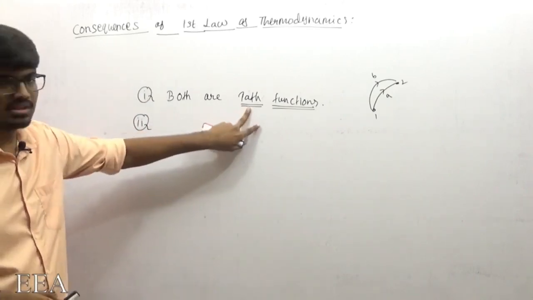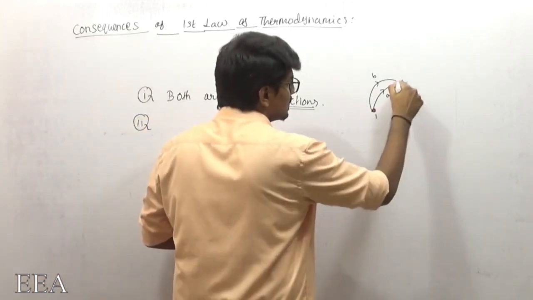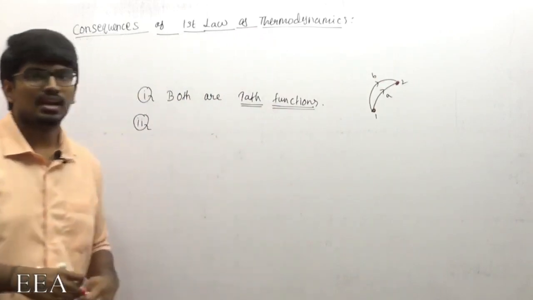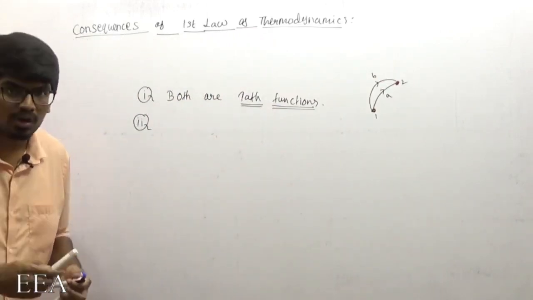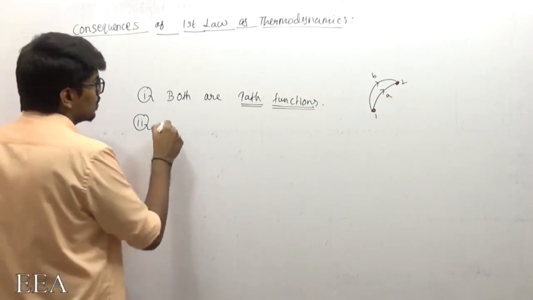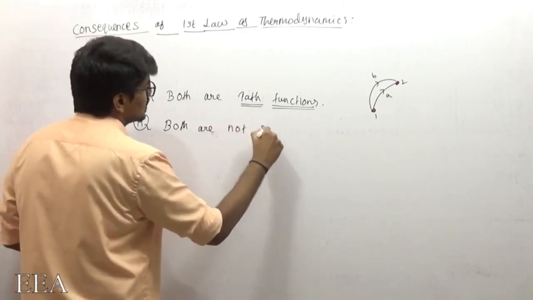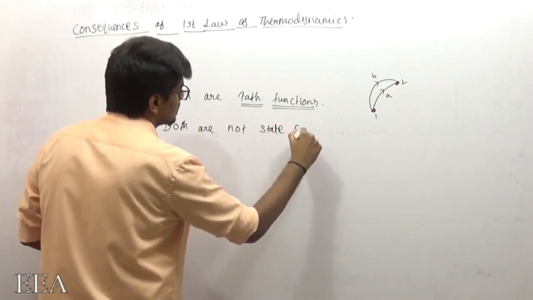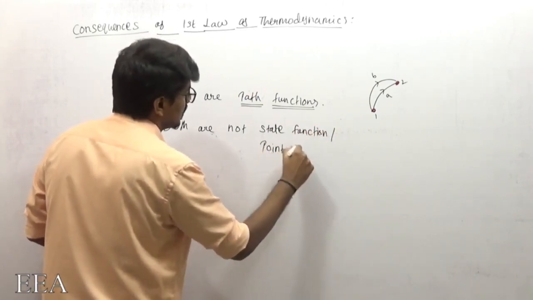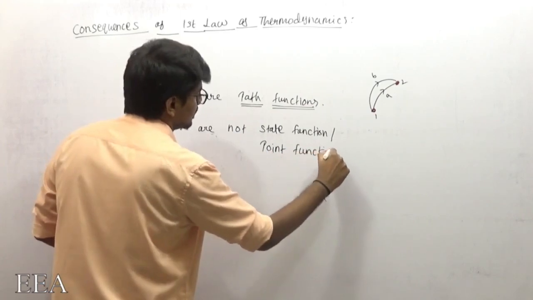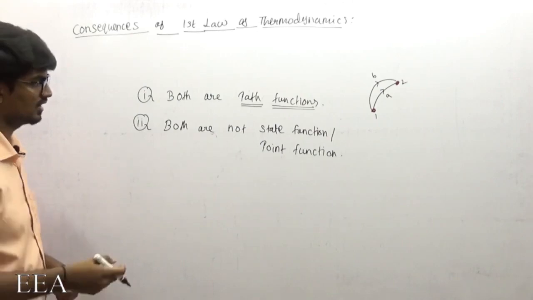So if they vary based on the path, they are independent of the state, or independent of the point. So both are not state functions, or in other words, both are not point functions. Both heat transfer and work transfer are not state functions or point functions.